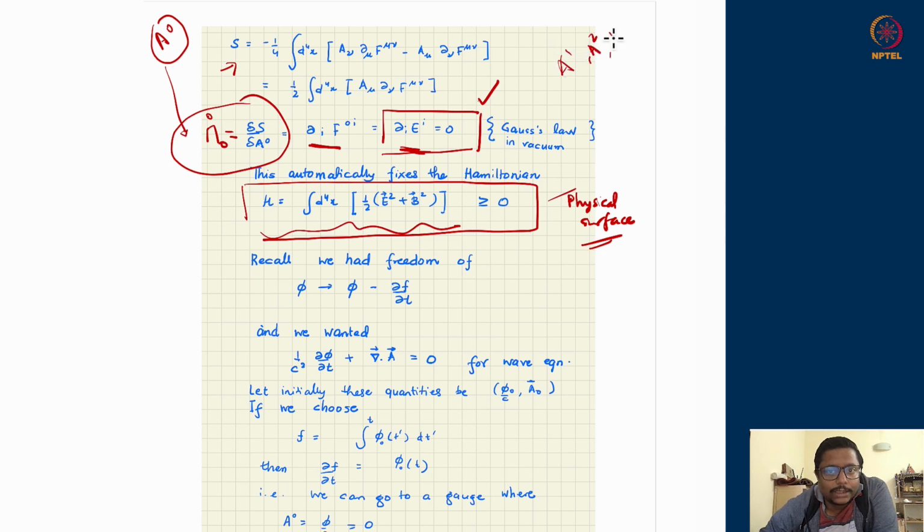So already now we have 3 degrees of freedom describing electrodynamics. Later on, we will see one of them also goes away. So ultimately, electrodynamics is going to be described with only 2 degrees of freedom.